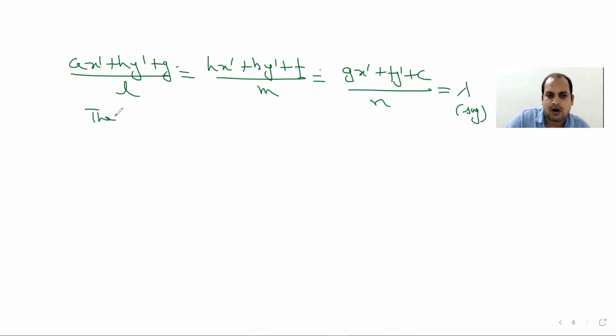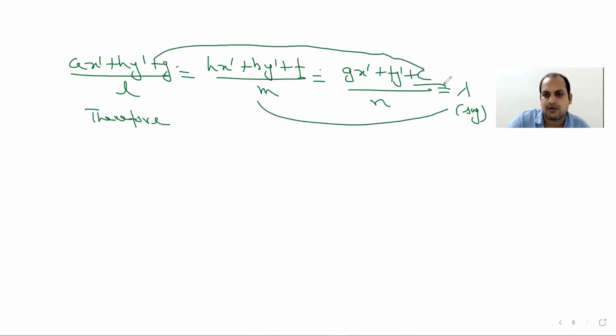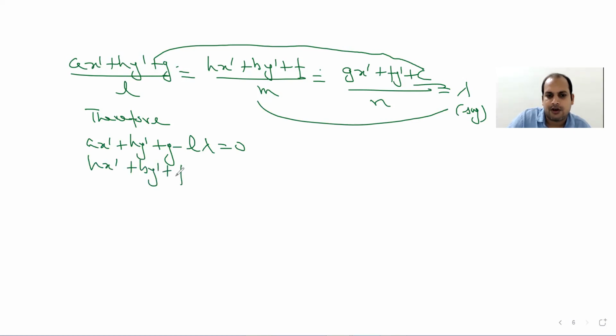So on solving this, let us simplify all this again. I can write this equation as a x dash plus h y dash plus g minus l lambda equal to 0. Similarly, from the second one, I have h x dash plus b y dash plus f minus m lambda equal to 0. And from here, g x dash plus f y dash plus c minus n lambda equal to 0.